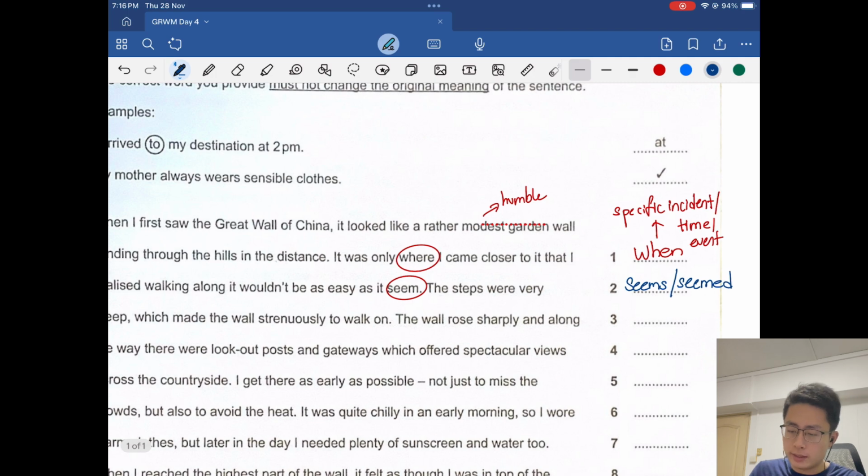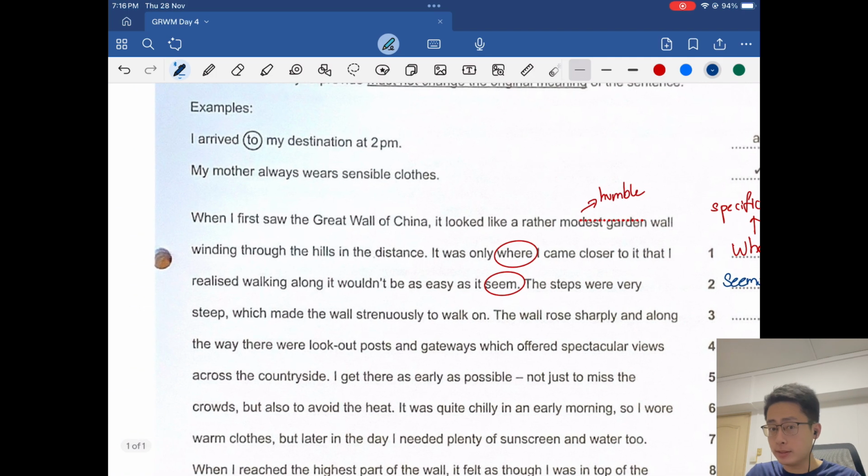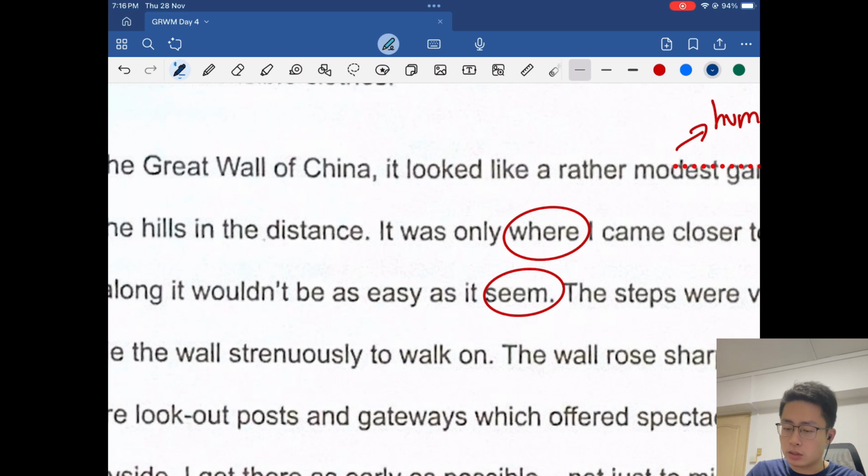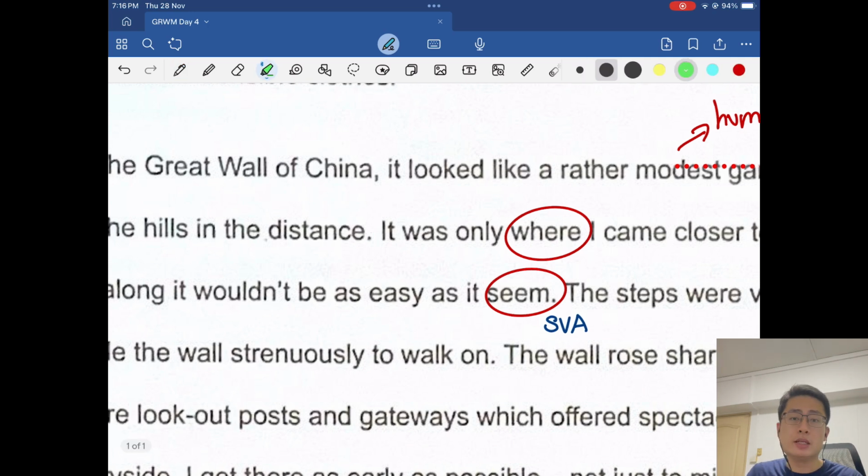The reason why it is definitely an error, the reason why it is definitely not seem as it is right now, is because of subject-verb agreement, SVA. The subject here in this case is it. Of course, it refers to the one Great Wall of China, so one wall.